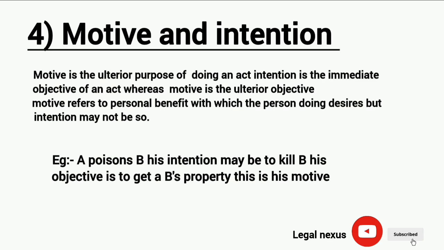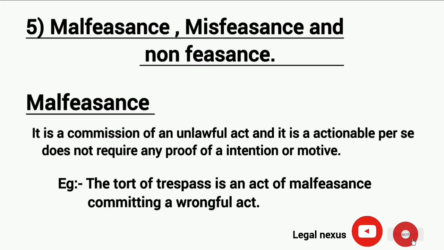Motive and intention. Motive is the ulterior purpose of doing an act. Intention is the immediate objective of an act, whereas motive is the ulterior objective. Motive refers to the personal benefit which the person doing the act desires, but intention may not be so. Example: A poisons B. His intention may be to kill B. His objective is to get B's property. This is his motive.